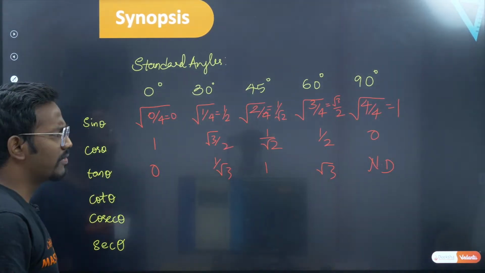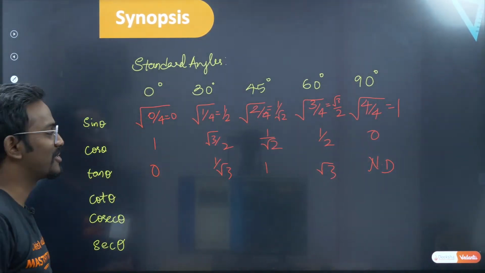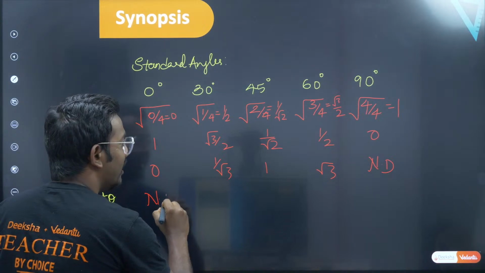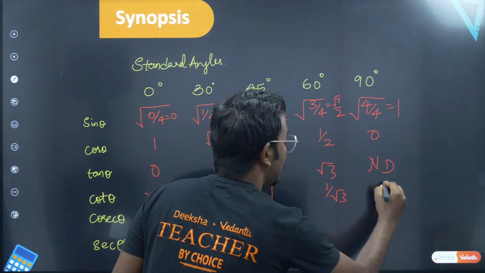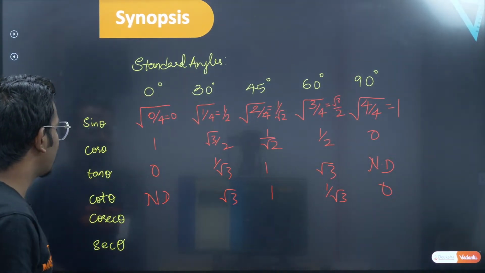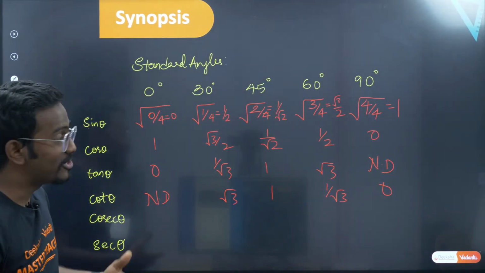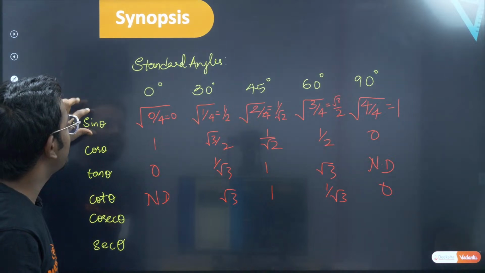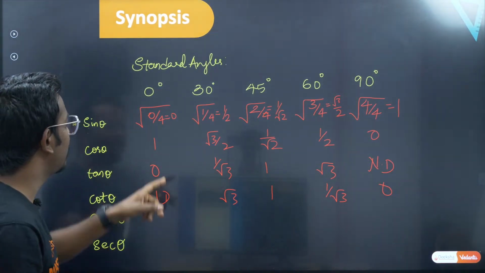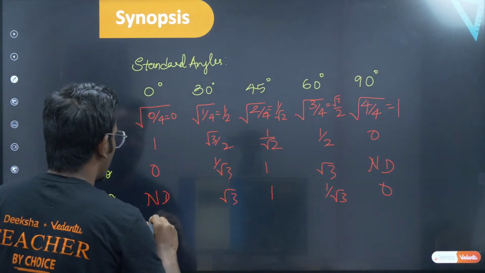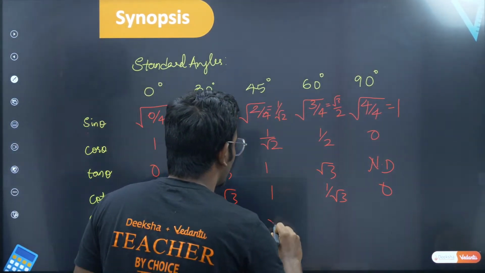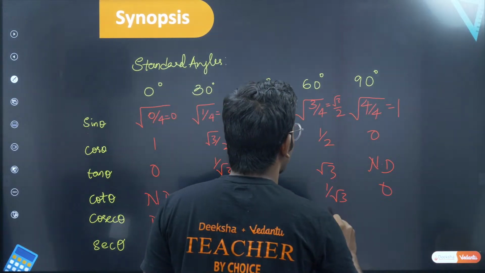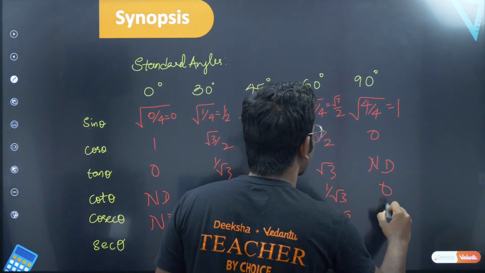So for cot theta what will you do? Just write the reverse process of this. So you start with not defined, then root 3, then 1, 1 by root 3, 0, right? So how do you write cosecant theta and secant theta? This is also very simple. Just get the reciprocal of sin theta, that will give you cosecant theta. The first thing is 1 by 0, not defined, 1 by 2, 2, 1 by root 2, root 2, 3 by root 3 by 2 is 2 by root 3, and this is 1 again.